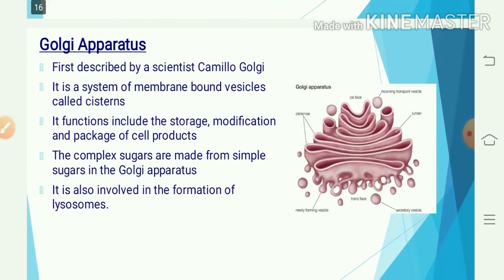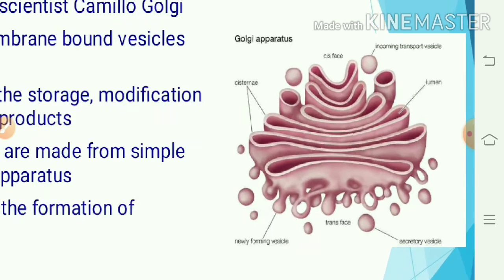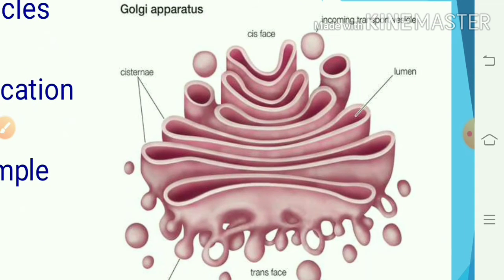Now another cell organelle is the Golgi apparatus. Observe its structure. You will see a sac-like flattened structure. These sacs are in the form of heaps.